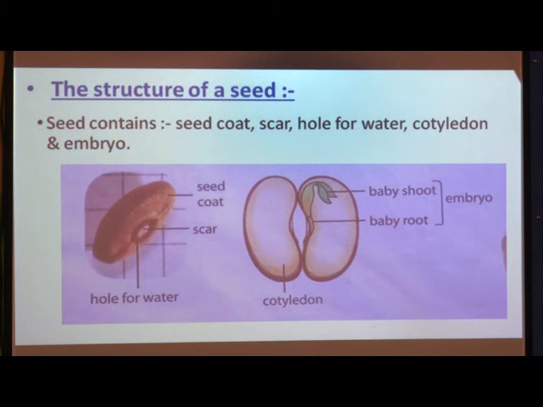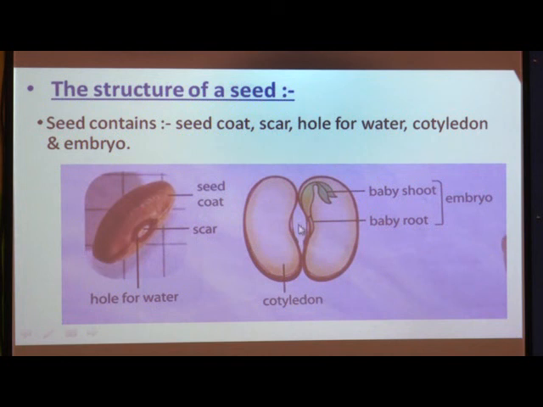Now just above the scar, you see a small hole. And what is the function of that hole? This hole allows water to enter the seed and make the seed swell up. So this is the seed coat, this is the scar, and this is the hole for water.